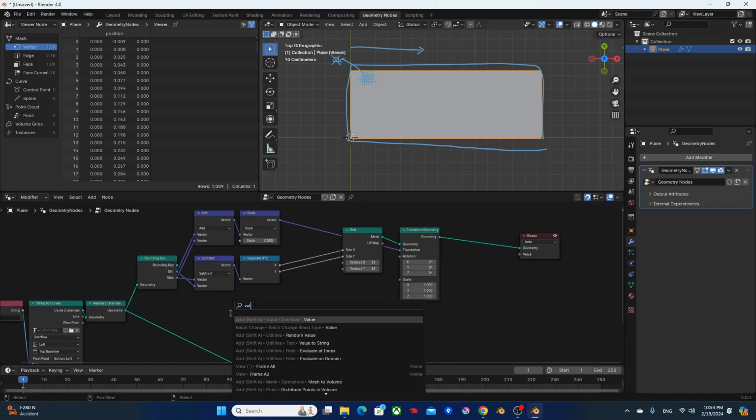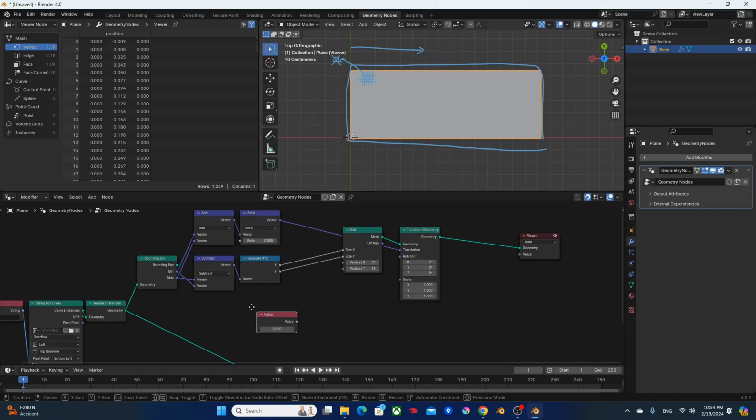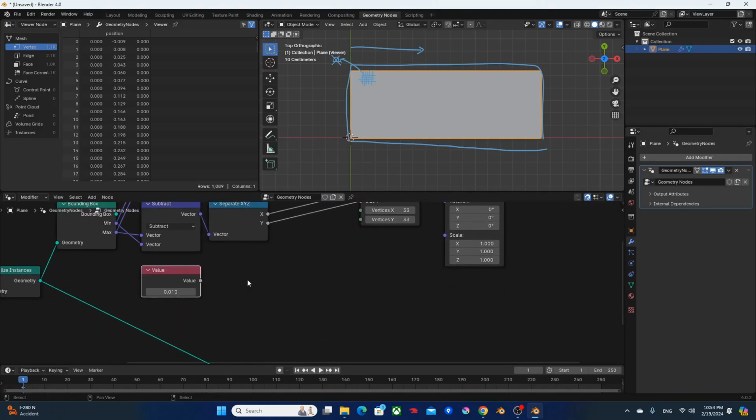So I'm gonna use a value node to control the size or the length of the size of squares. So I'm gonna set it to 0.01 for now, which is essentially 1 centimeter long on each side of the square, right?